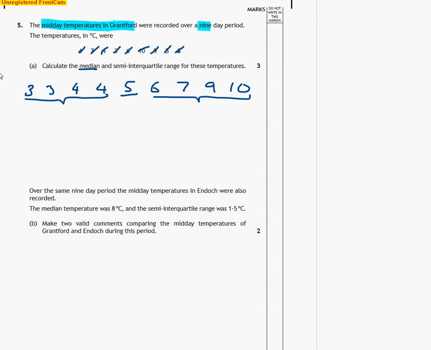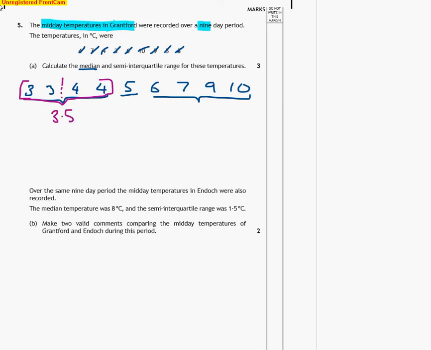Semi-interquartile range. So we're just looking now effectively for the median of the top and bottom sets of data. Okay, so I've got a different pen out. So the bottom set of data is down here. So what is the middle number of this bottom set? What's the middle of that? Yep, it's going to be 3.5.